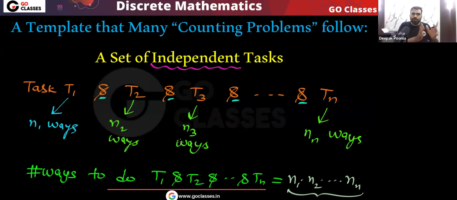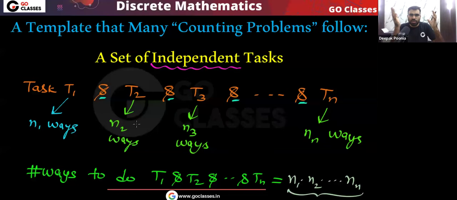Okay, this is simple product rule. You might be thinking, sir, there is nothing new here. This is simple product rule. Yes, I also agree. This is simple product rule. But now we will see that there are many counting related questions which seem hard. You will be thinking that this is a hard question, but actually that is a simple product rule based question.